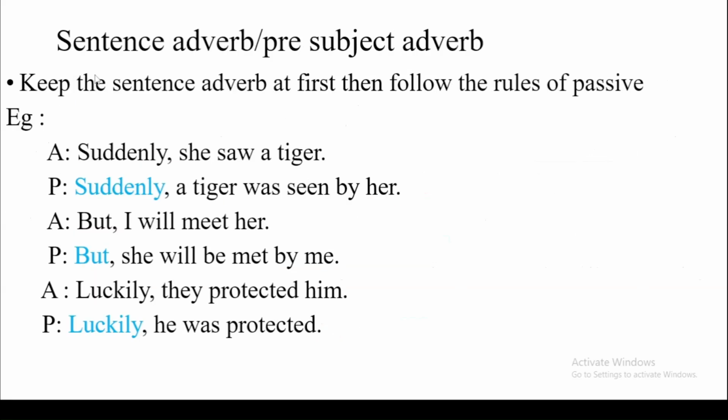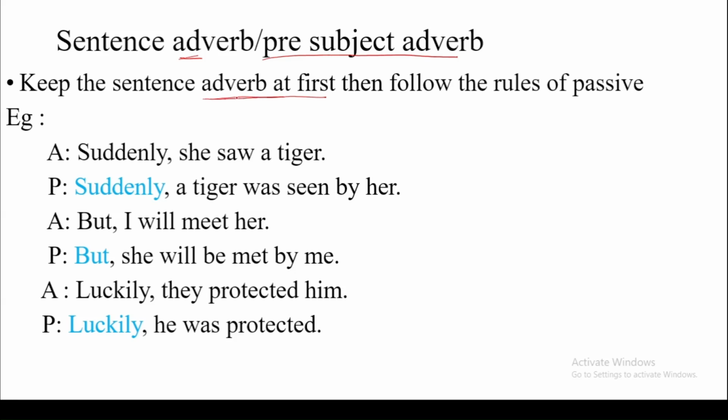Moving further, if an active statement or sentence has an adverb or pre-subject adverb, how do we change such statements into passive? Keep the sentence adverb at the first.